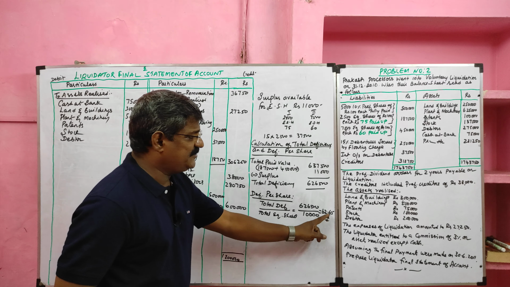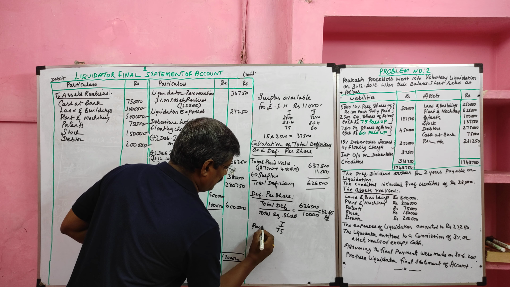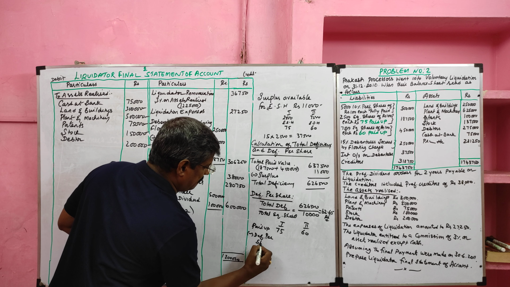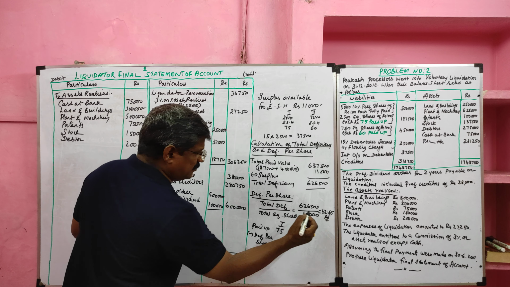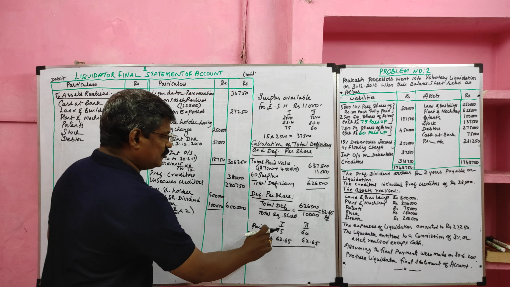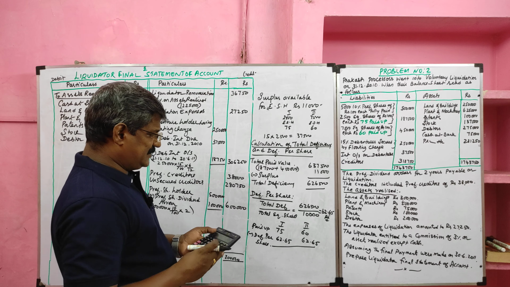Now we have two types of equity share. The first type paid up value 75. The second type paid up value 60. Now we should deduct the deficiency per share, which we just calculated as 62 rupees 65 paise. The first type paid 75 rupees, their deficiency is 62 rupees 65 paise, so the balance should be returned to them.